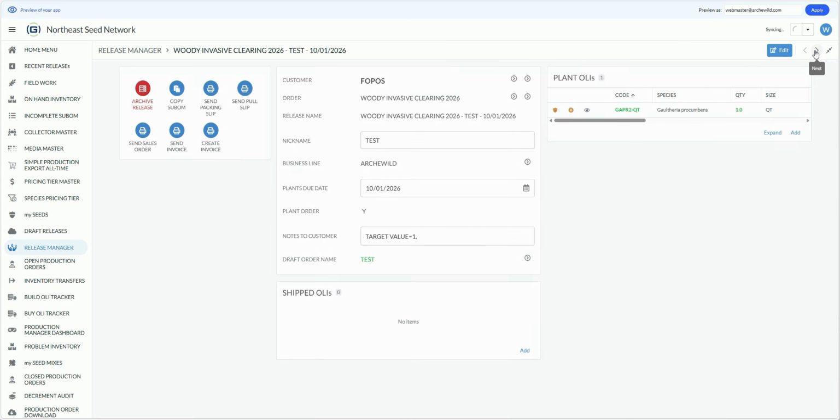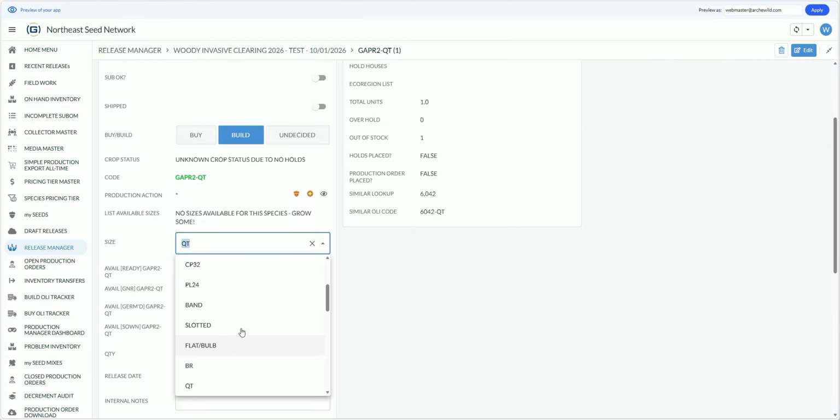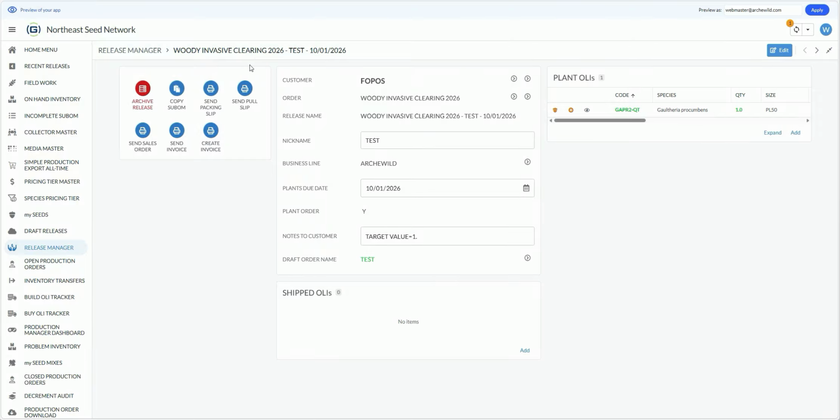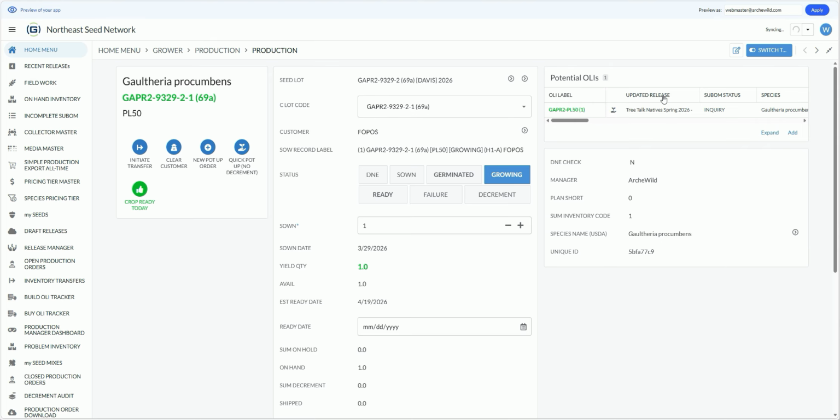We can click in, check on the order, and we can see that the order was for a quart, but I talked to the project manager and they are fine with PL50s. So I'm going to change the order to the PL50. There we go. They don't really have time to wait for quarts. So I changed that. Now let's go back and look at our crop, because I want to show you something interesting. Okay, here's our Gaultheria. Expand that. And what you're going to see is the test order appear in the potential OLIs.